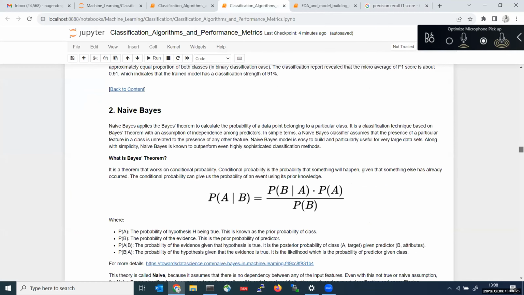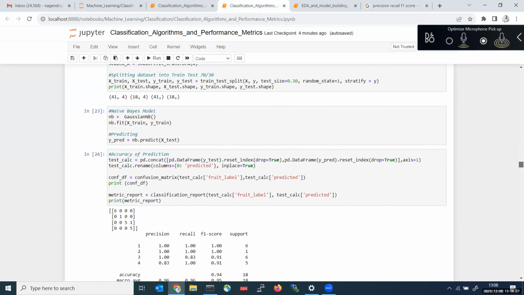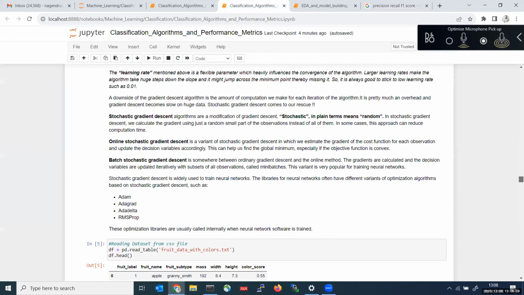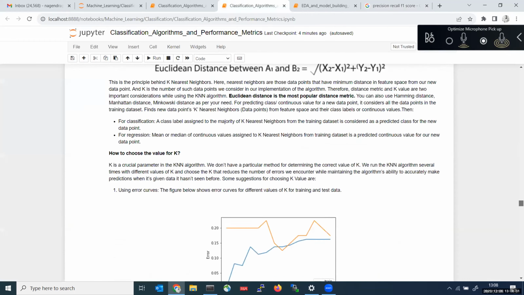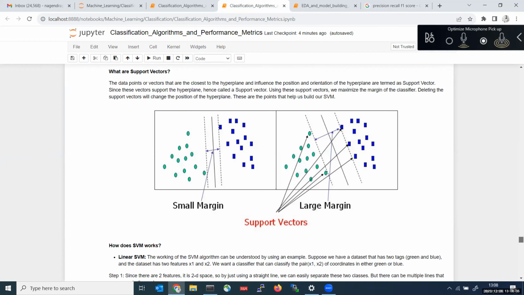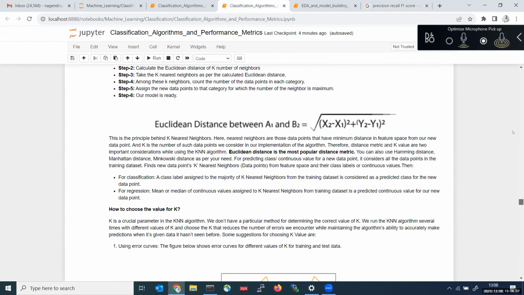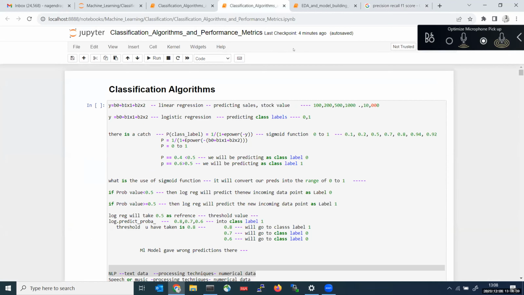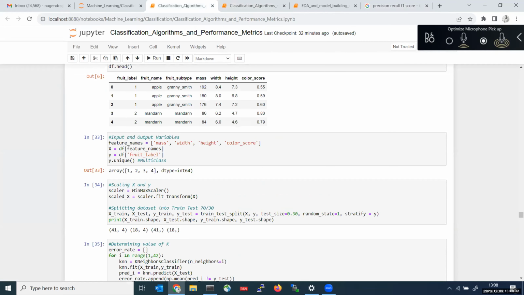Okay. So this is the thing related to classification algorithms and classification metrics. So remaining algorithms we will discuss. That is not a big deal. So first of all, we need to do one project on classification.